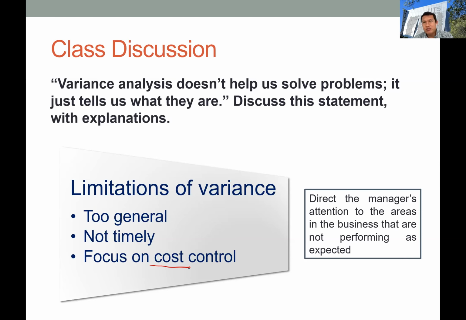Also, variance is not timely, because we use past performance to calculate it, while the manager might focus on future performance. The manager needs to maintain performance within the target given in the initial static budget. Most of the formulas use past information or past performance.